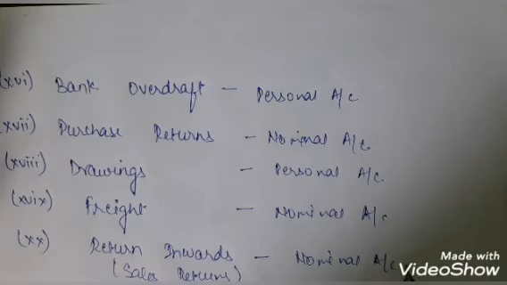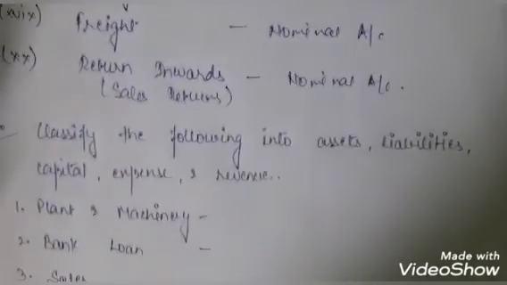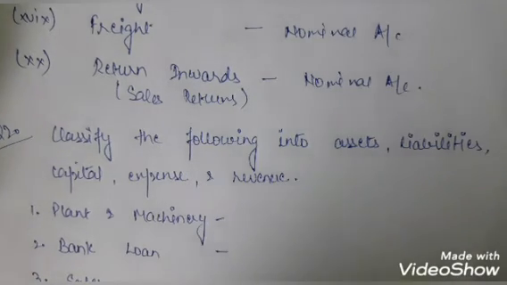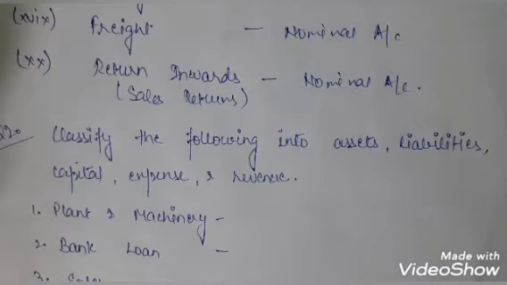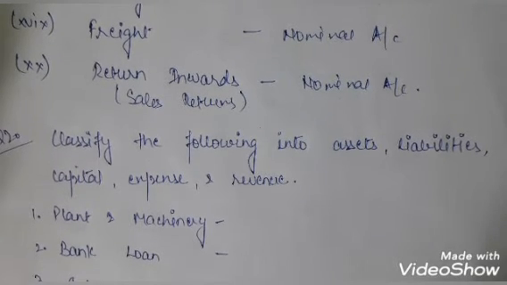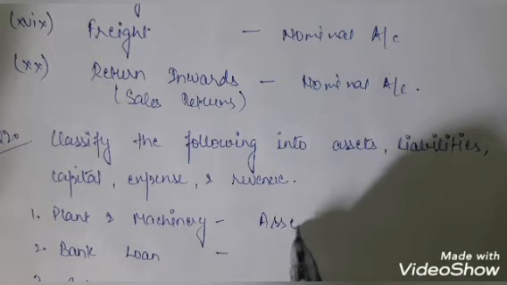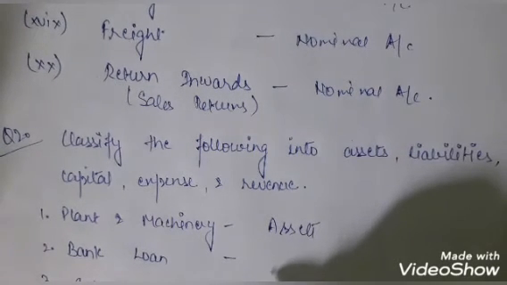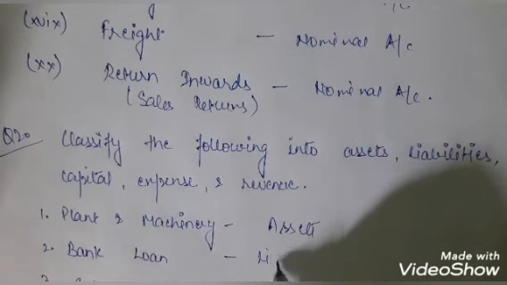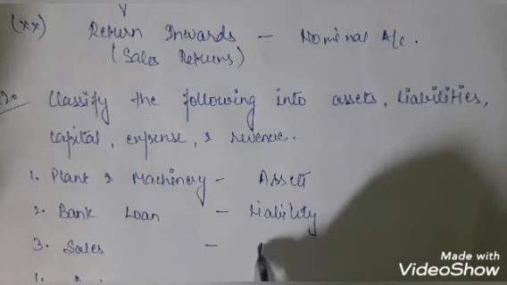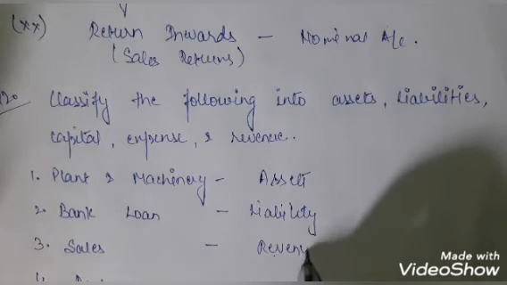Okay. Now one more question we have is that we have to classify the accounts into the 5 heads that we have done today: assets, liabilities, capital, expense and revenue. So let's see. Plant and machinery will be an asset. Then we have the bank loan. Bank loan would be treated as a liability. It would come under the head of liability. Then sales would come under the head of revenue, because we are going to earn revenue from it.